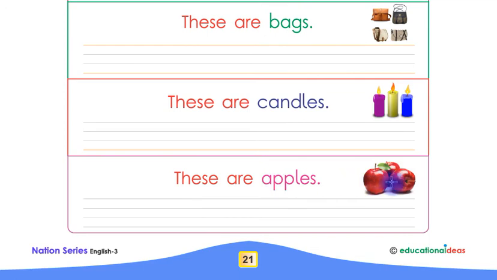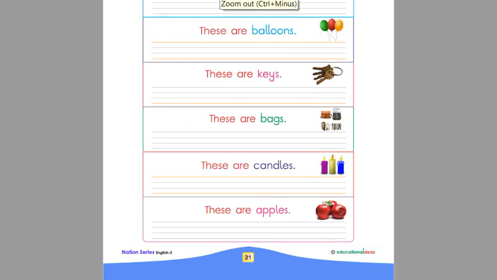Look at this, children. These are apples. Listen again, children. These are apples. Listen one more time, children. These are apples. Children, now you have to write this sentence "These are apples" in between these 4 lines by yourself.